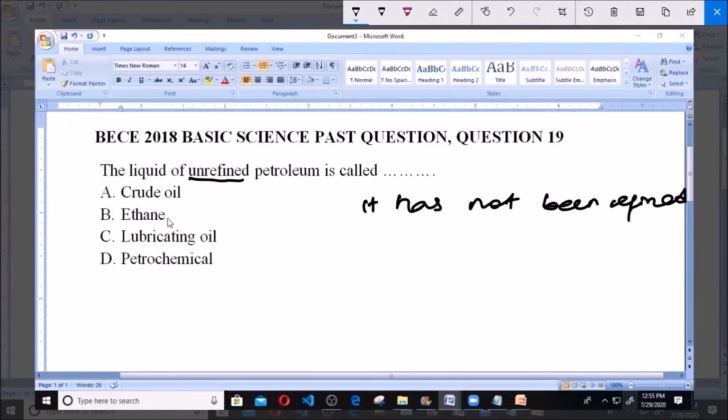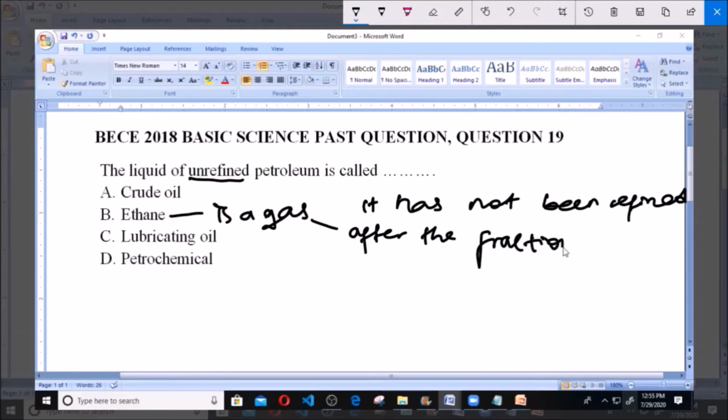Now let me start from ethane. Ethane is a gas, and this gas is gotten after the distillation. We call it fractional distillation. That's the process which this unrefined petroleum undergoes afterwards. So you get this gas, ethane, a natural gas, after the fractional distillation of this unrefined petroleum.